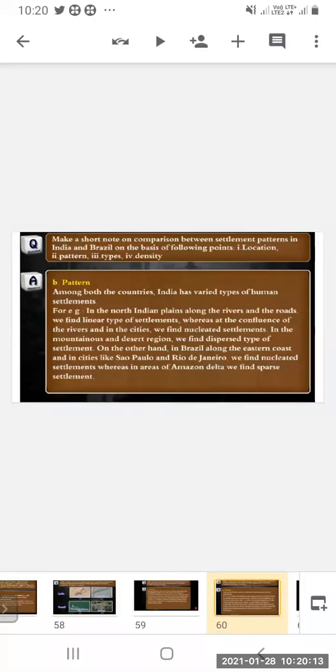Next one is the pattern. Among both the countries, India has various types of human settlement. For example, in the North Indian plains, along the rivers and the roadsides, we find linear type of settlement. Whereas at the confluence of the rivers and in the cities, we find nucleated settlement. In the mountainous and desert regions, we find dispersed type of settlement.